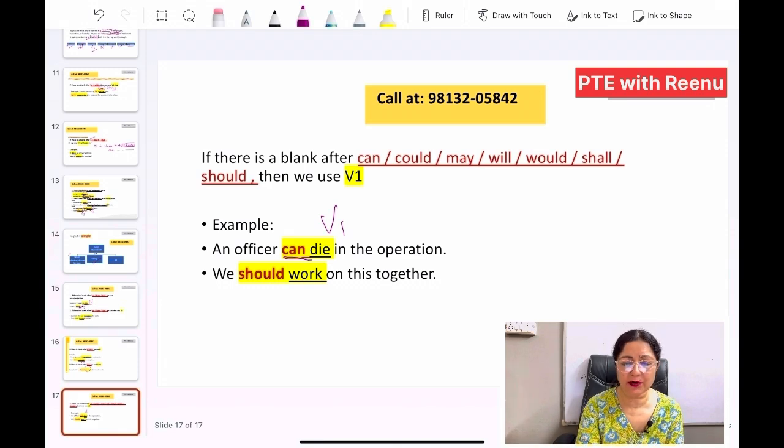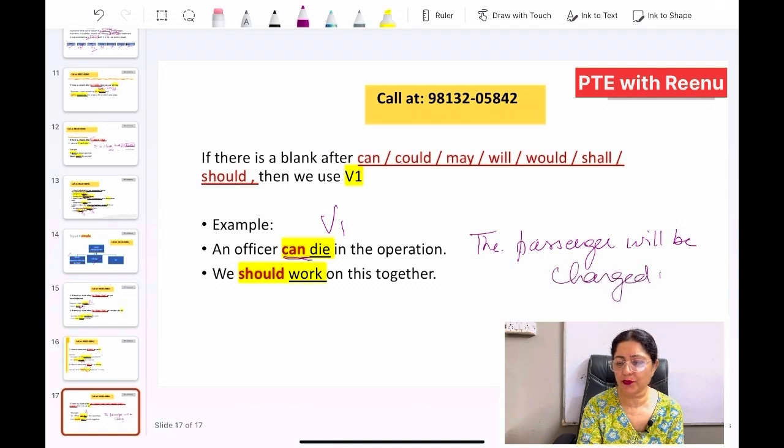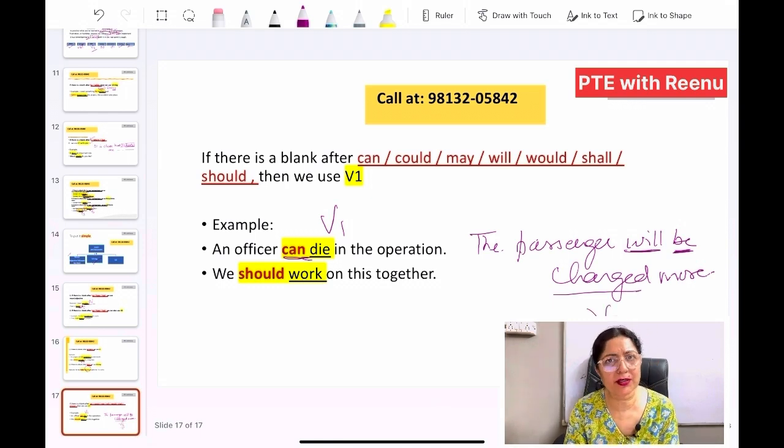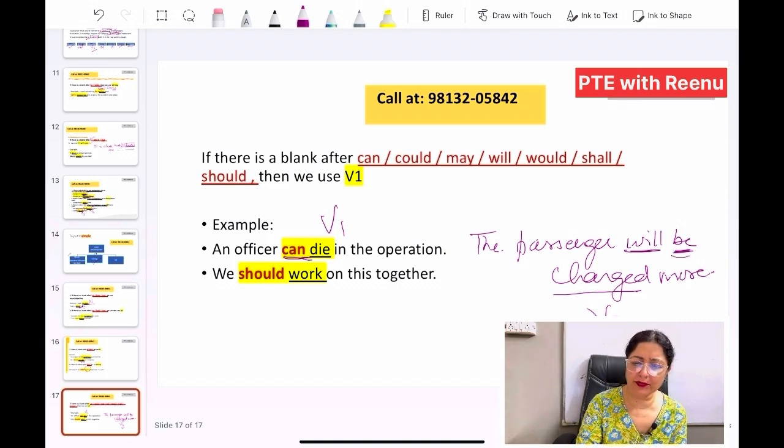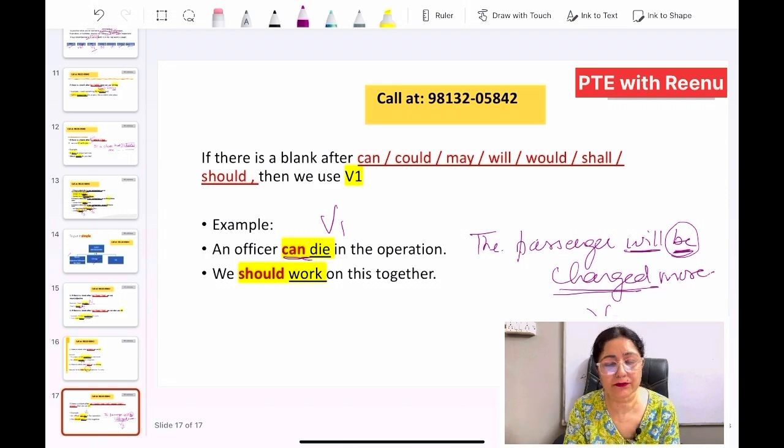But if the passive form of a modal is there, for example, the passenger will be charged more. When will be is there, a passive form of modal is there, then we make use of V3. For all passive forms we make use of V3. So you can also remember, when be is there, then we can also make use of V3.